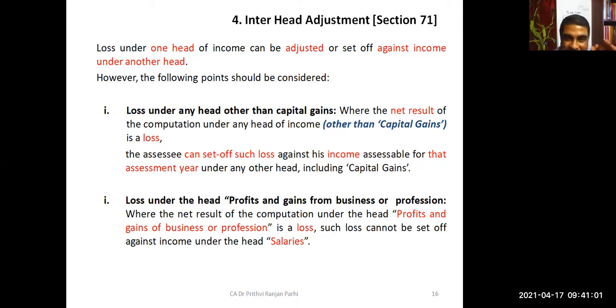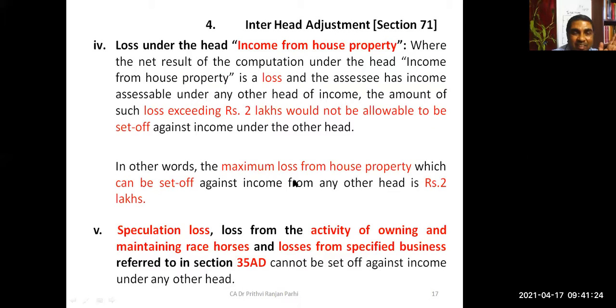House property loss can be set off. So the first point I told you is that a non-capital gain loss can be set off against any head, including capital gain. The second concept I am telling you is that a PGBP loss cannot be set off against salary. This concept you have to remember. Right. Now, the next concept.